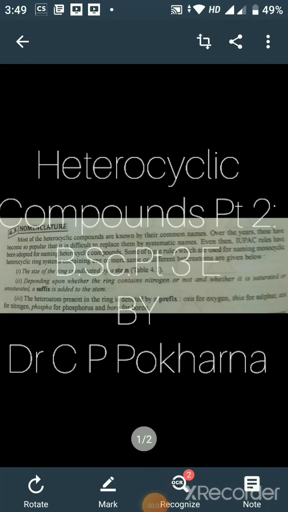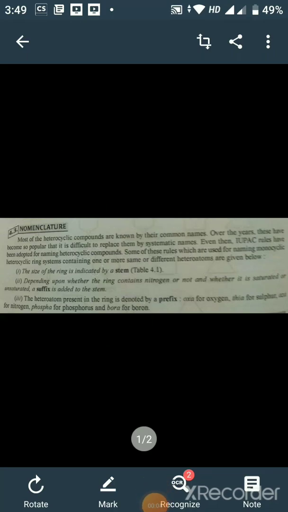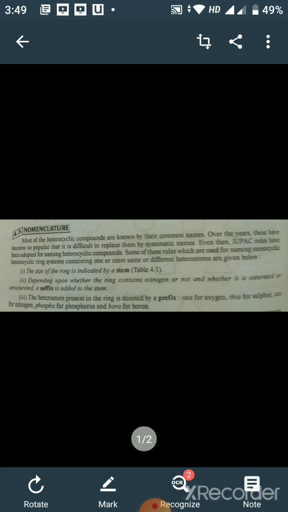In this video, we are going to see the nomenclature of heterocyclic compounds. As we all know, heterocyclic compounds are known by their common names. Over the years, these have been so popular that it is difficult to replace them by systematic names. Even then, IUPAC rules have been adopted for naming heterocyclic compounds, and in this video we will see how to name the heterocyclic compounds containing one or two same or different heteroatoms.